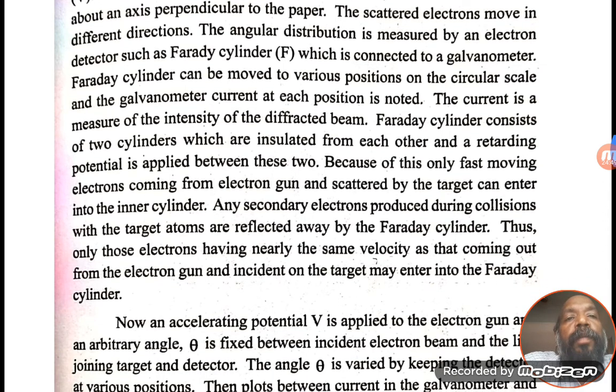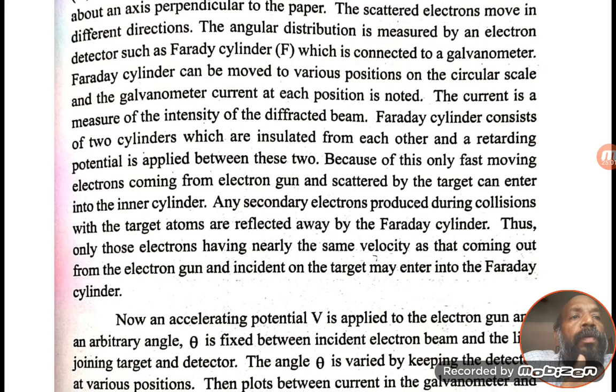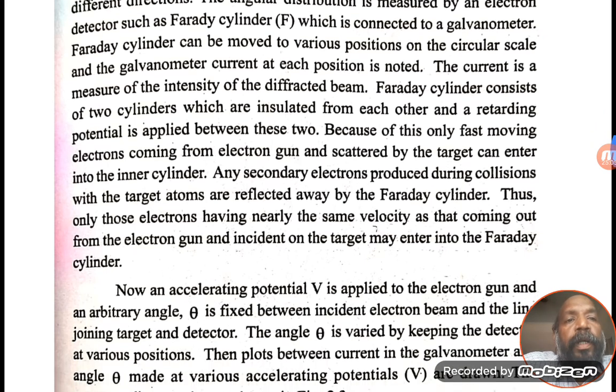So here at certain points we can calculate how many electrons are scattered in a particular direction with the help of the Faraday cylinder and galvanometer.